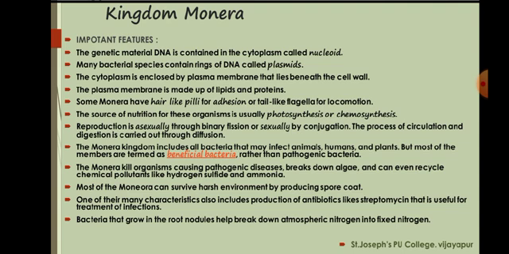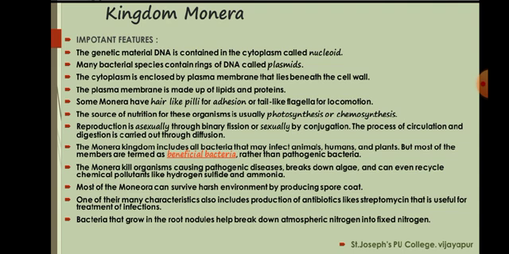When you think about nutrition in these monerans, they may be photosynthetic, as you see in cyanobacteria, or chemosynthetic.